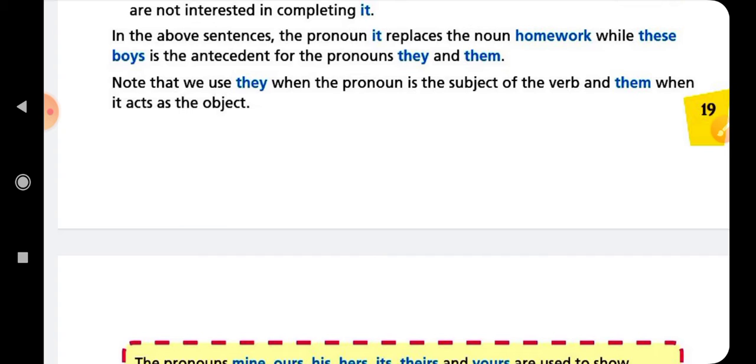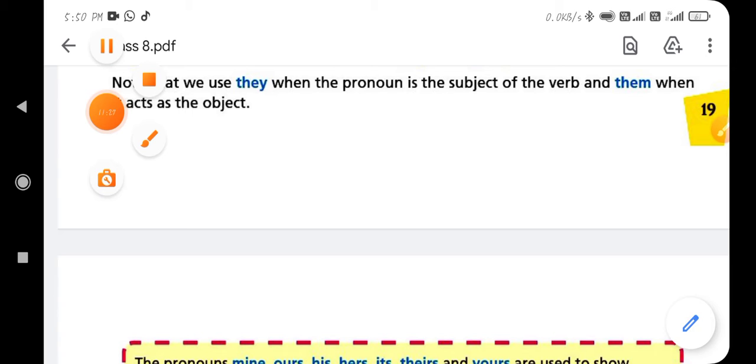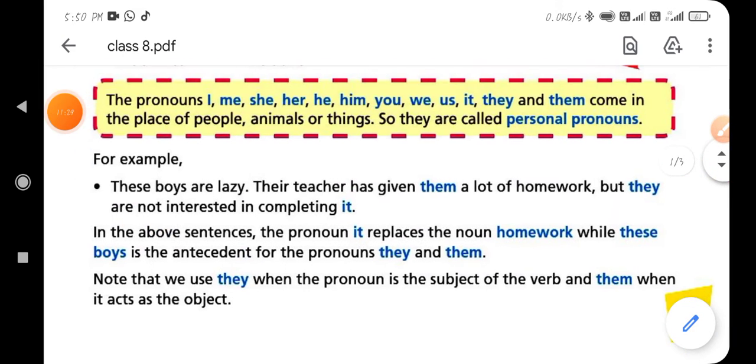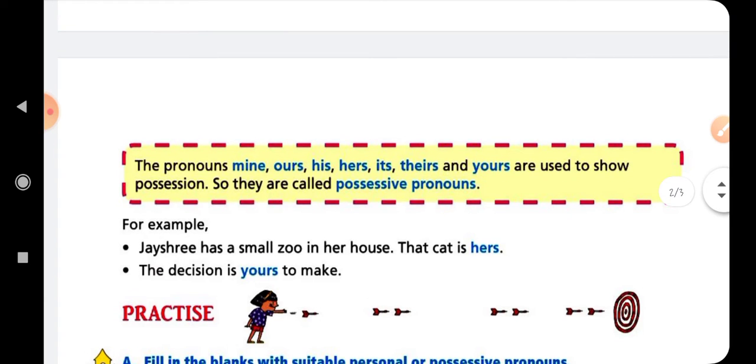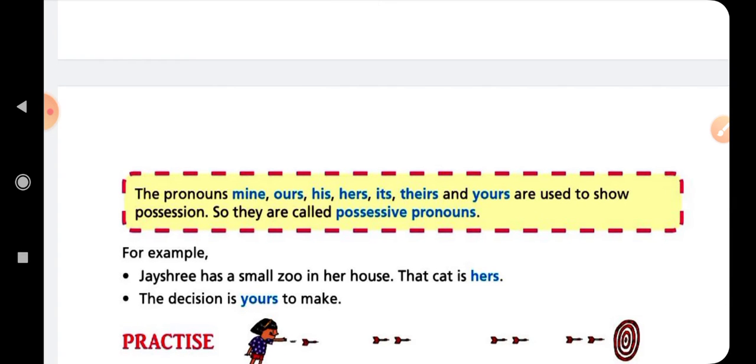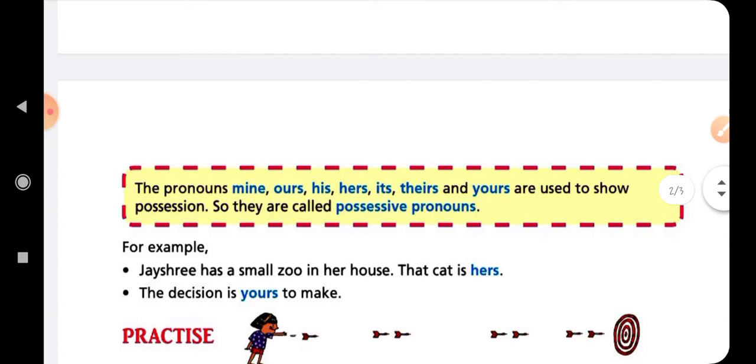Okay, so I hope you all understand the personal pronoun, and that is the complete part of the personal pronoun. So next we are talking about the possessive pronoun. And I also mentioned that the possessive pronoun works the same way, like when we first talked about its definition. What is the meaning of the possessive pronoun? So you can see here the definition of the possessive pronoun.